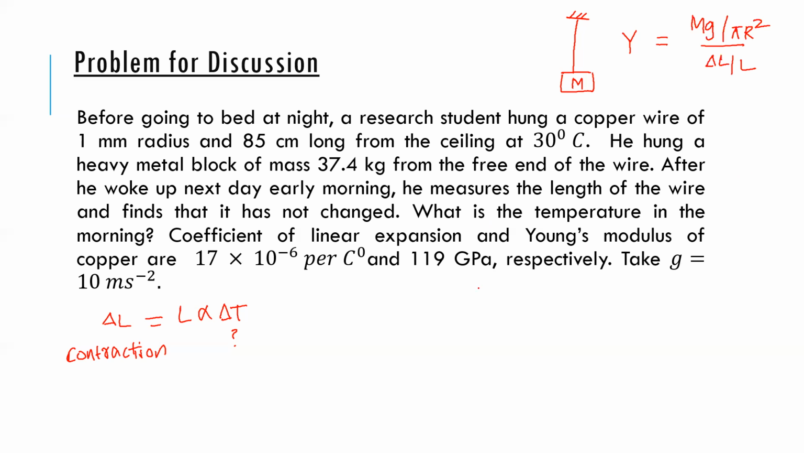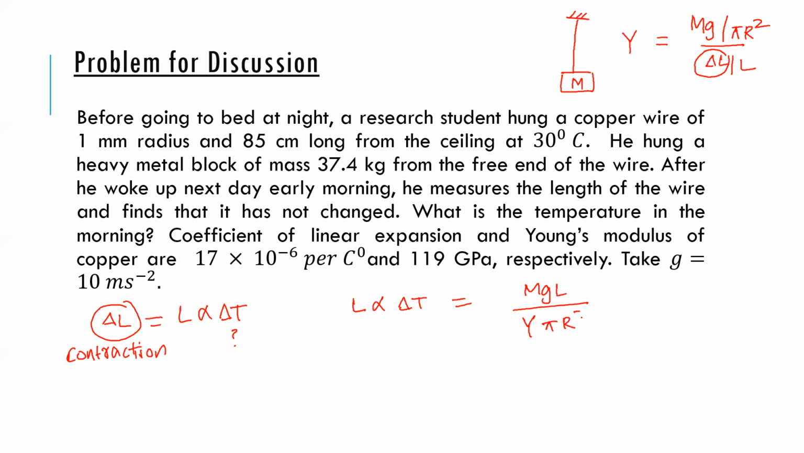So now here, these two changes in length. Okay, so this is expansion, this is contraction. So they are managed somehow. So that means in order to find the temperature, I need delta T. So I'll try to equate these two. So I have L into alpha into delta T is equal to, from here I'll take delta L, which is mg L by Young's modulus into pi r square.